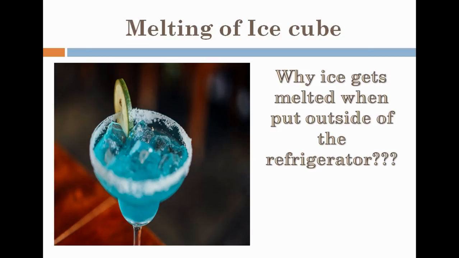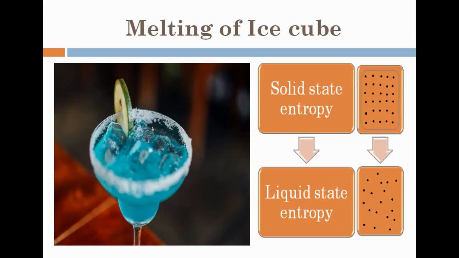The reason is nothing but the second law, as it states that the entropy or the randomness of the system always keeps on increasing. So when the ice cube is in the solid state, there is very little randomness in the molecules. They are arranged in a very specific format, or we can say in a much more ordered format than in the liquid state. So to follow the second law, the ice cube will try to achieve the state at which entropy is higher. So ice starts melting into the liquid state, and in the liquid state molecules are more disordered than in the solid state. Hence the entropy of the ice cube increases after a period of time without any external aid.